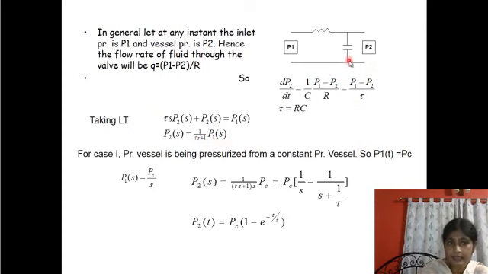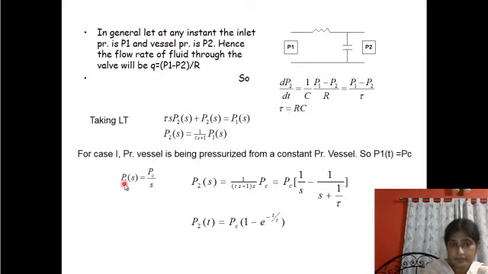Taking the Laplace transform, P2(s) equals 1 by (tau s plus 1) times P1(s). This is just like the RC first order model. This is the generalized relationship between the pressure vessel to be pressurized and the source through which it is pressurized.